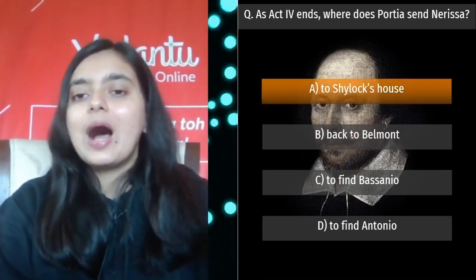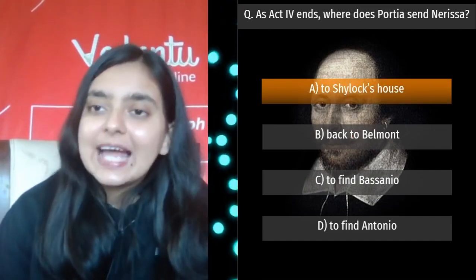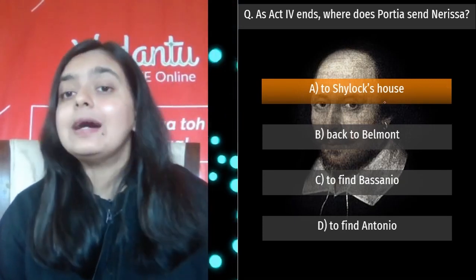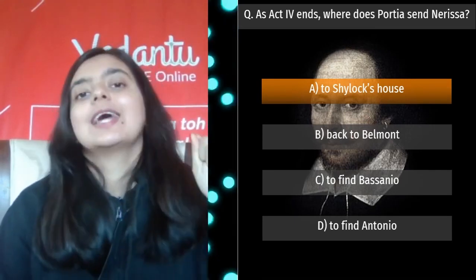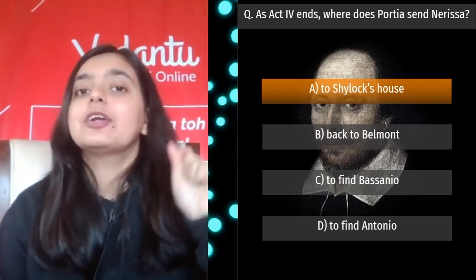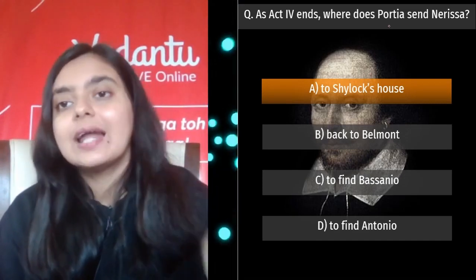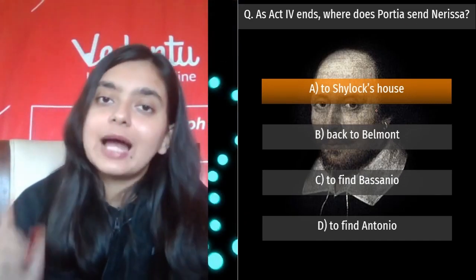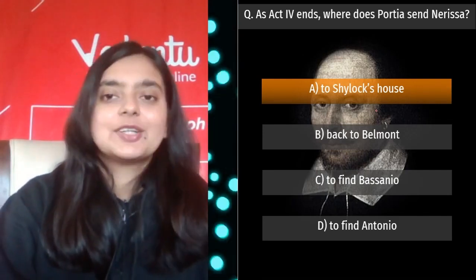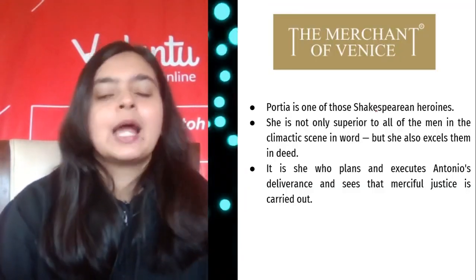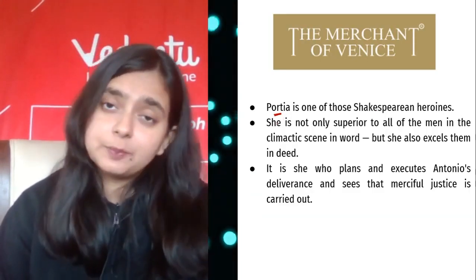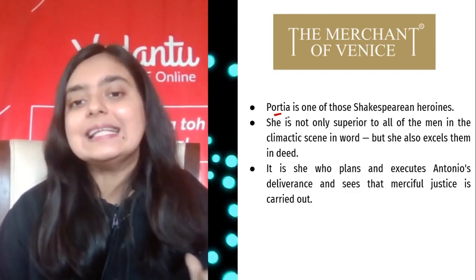3, 2, 1. Yes. Portia sends Nerissa to Shylock's house. Can you tell me why? If you remember, he was forced, he was penalized, and there were certain clauses to which he had to agree. So Portia now sends Nerissa to Shylock's house so that she could make him sign those deeds, right? So that is important. And Portia's character is very important in this particular scene, and the scene previous to this, especially the trial scene.